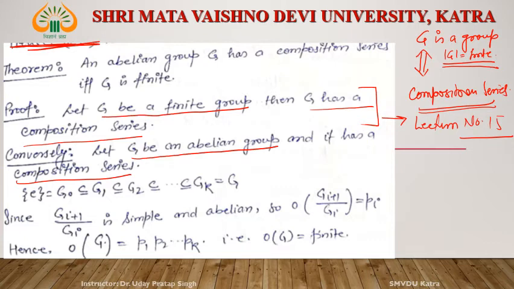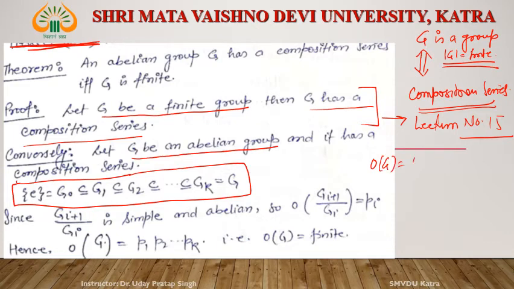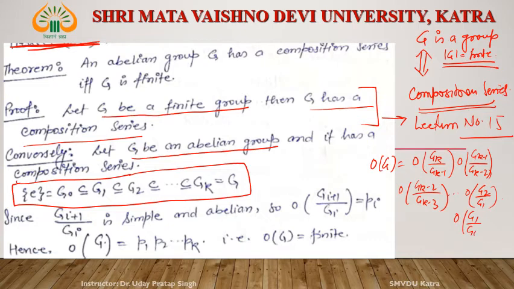See, if G has a composition series, then its composition series is something like this. Then what is the order of G? This order of G is order of Gk by Gk minus 1, into order of Gk minus 1 upon Gk minus 2, order of Gk minus 2 by Gk minus 3, and so on, order of G2 by G1 and order of G1 by G0.